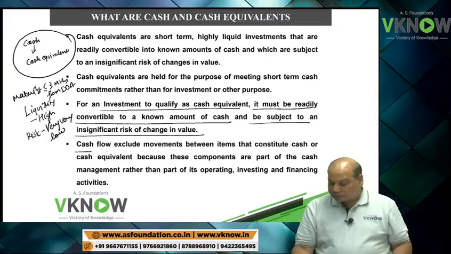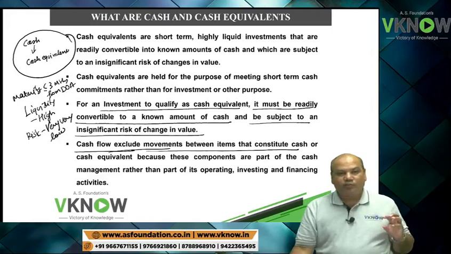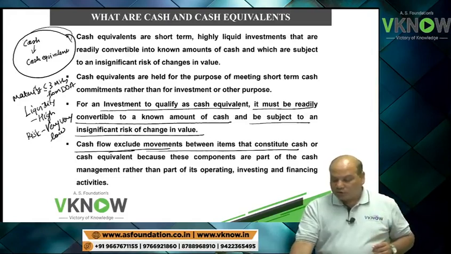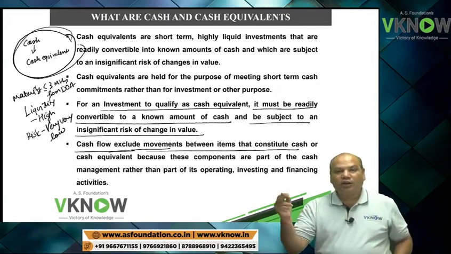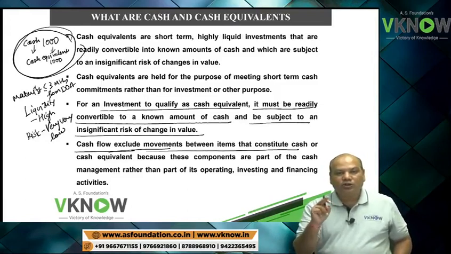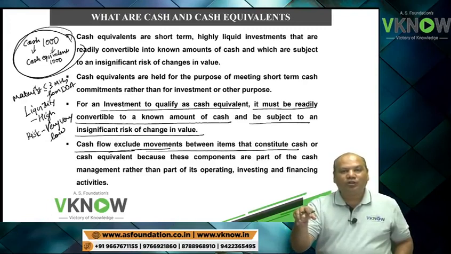So if the company uses cash to buy cash equivalent, or sells cash equivalent and converts into cash, we don't show it in the cash flow statement because it is called cash and cash equivalent. So if this is 1000 and you convert into cash equivalent 1000, ultimately cash and cash equivalent remains 1000 only.